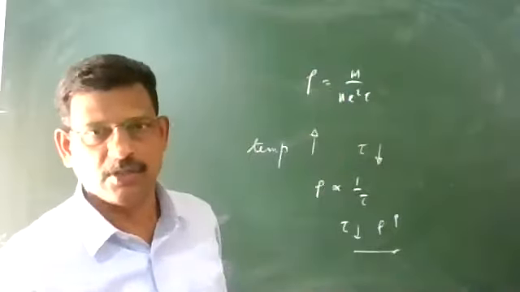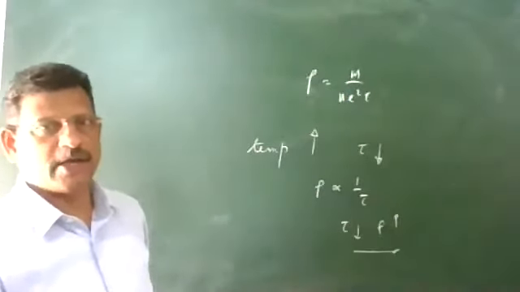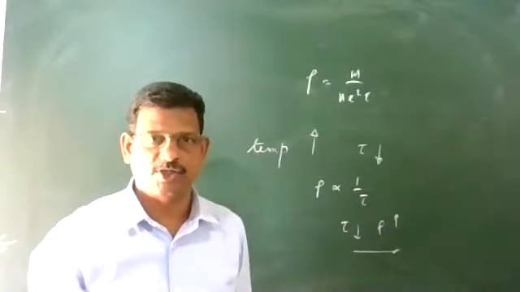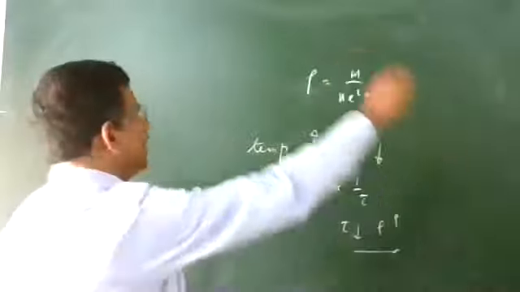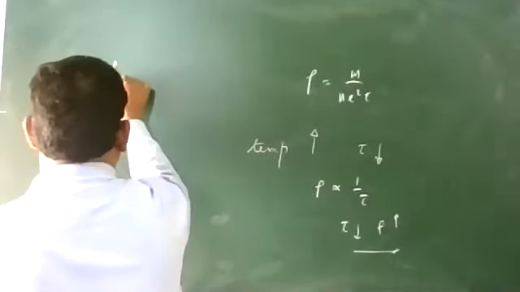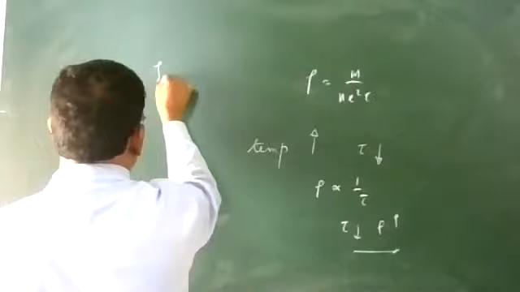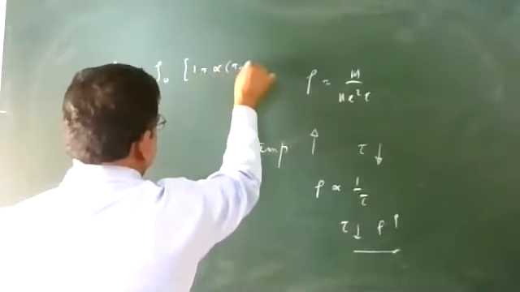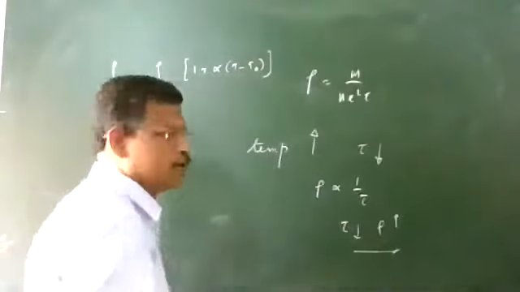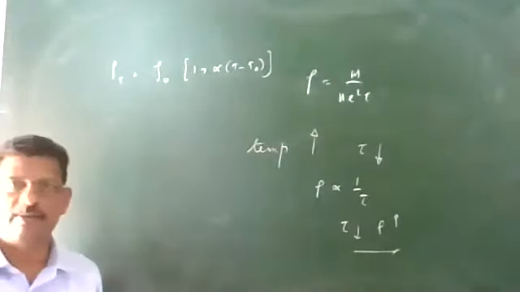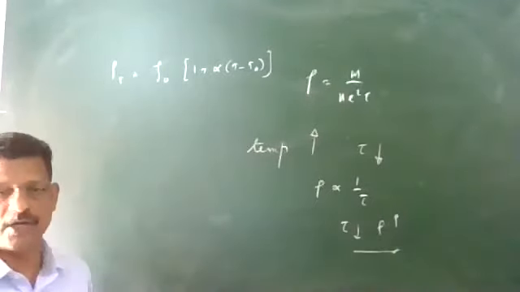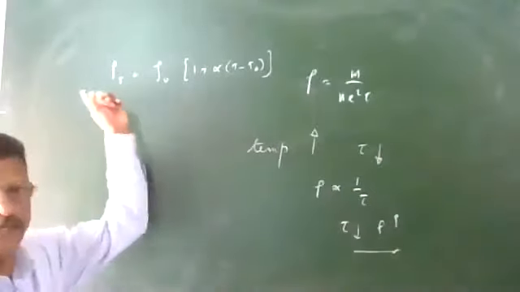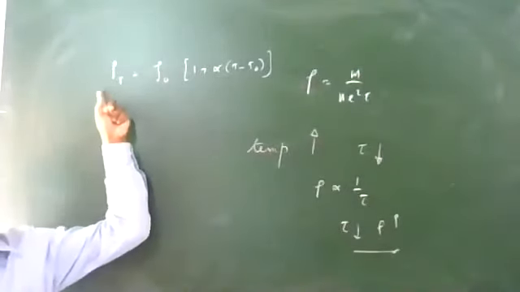Okay, this is the variation. So we are going to write what kind of variation is there. If temperature is increasing, resistivity also increases. The resistivity at any temperature can be written as resistivity at reference temperature into 1 plus alpha (T minus T naught). So for a moderate temperature range, T minus T naught, resistivity at any temperature can be written like this.